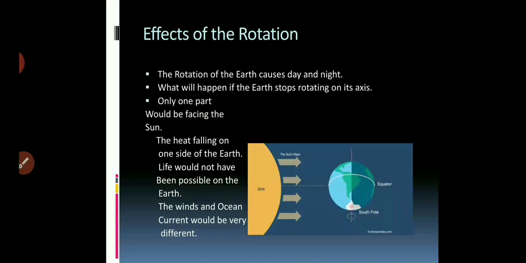The heat falling on one side of the Earth continuously would make the sun-facing side extremely hot and the other extremely cold. Life would not be possible. The winds and ocean currents would also be very different from what they are.